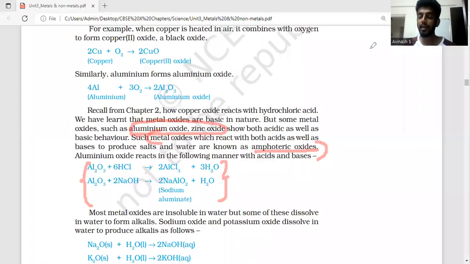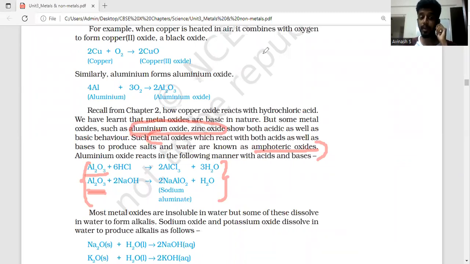So some metal oxides will react with acids. Some of them will react with bases, and there are some others which will react with both acids as well as bases. Those metal oxides are called amphoteric oxides. And one more such example is zinc oxide. If you look at the reaction, we have taken aluminum oxide and it reacts with HCl, which is an acid. It reacts with a base also, sodium hydroxide, to give respective salts. The first salt is called aluminum chloride and the second salt is called sodium aluminate. So this is called amphoteric oxides.